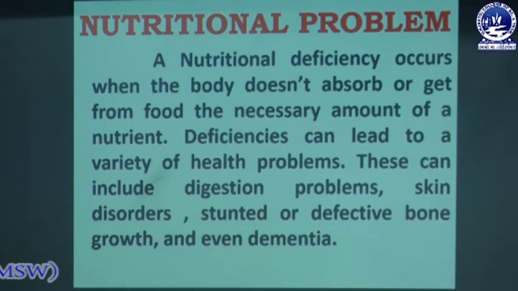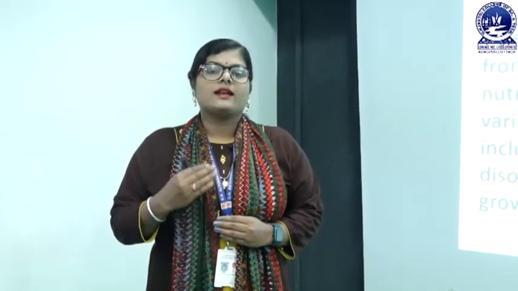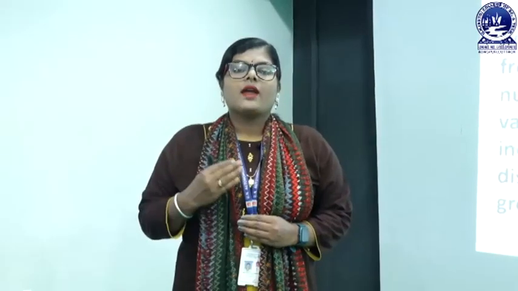Nutritional deficiency occurs in our health due to deficiency of nutrition, and it results in different types of health problems or diseases. It is a barrier for growth and development of the body, and also results in problems like digestion problems and skin disorders. That is known as nutrition problem.